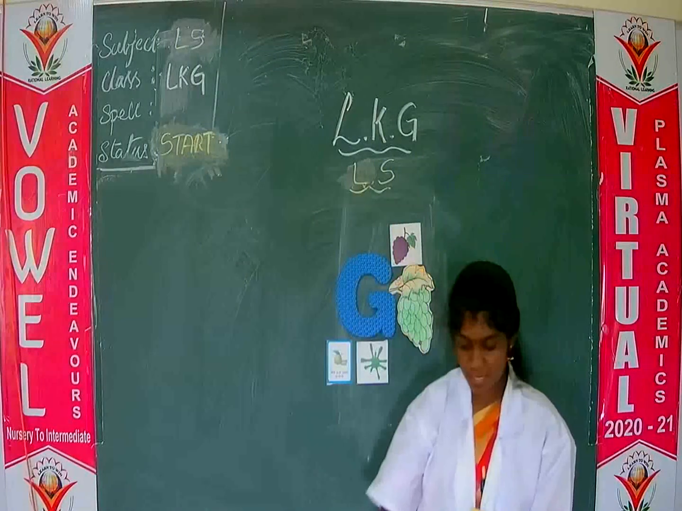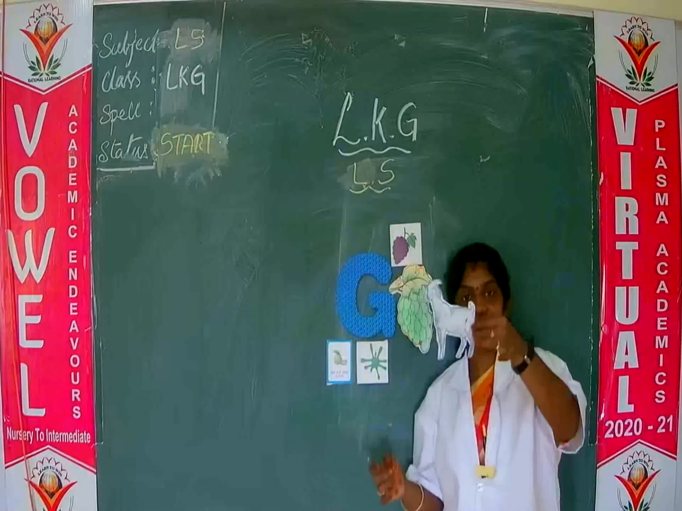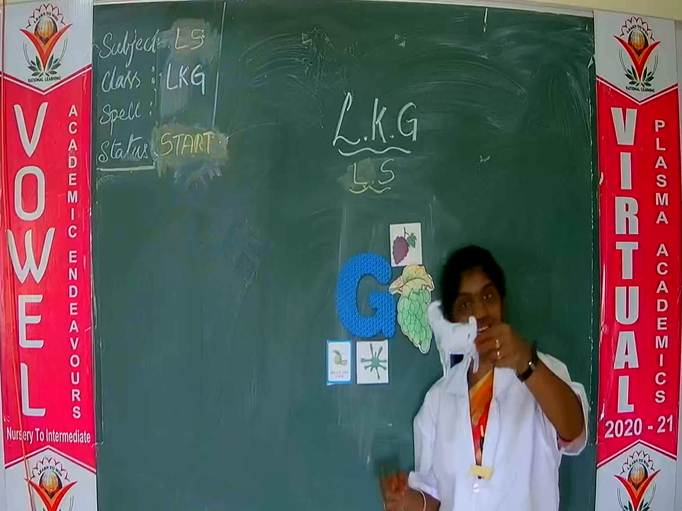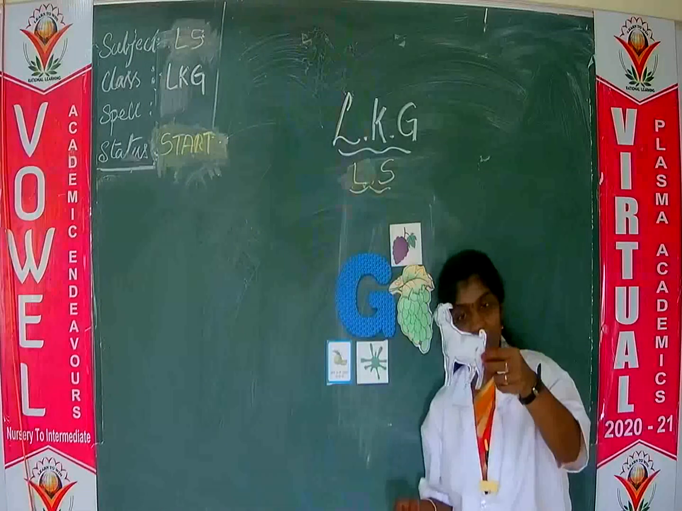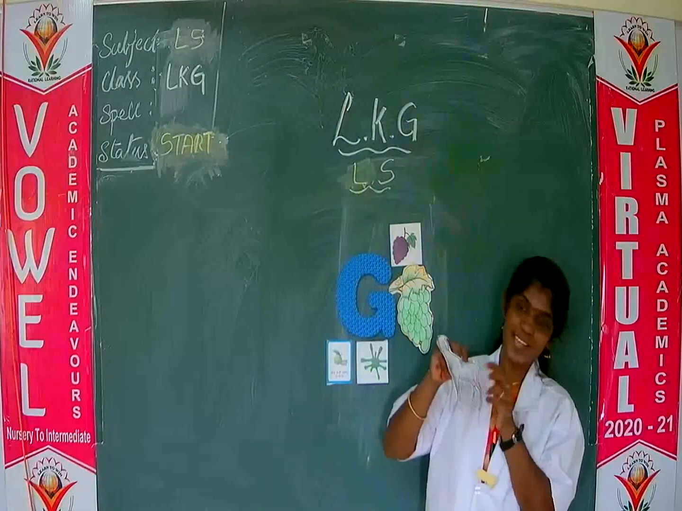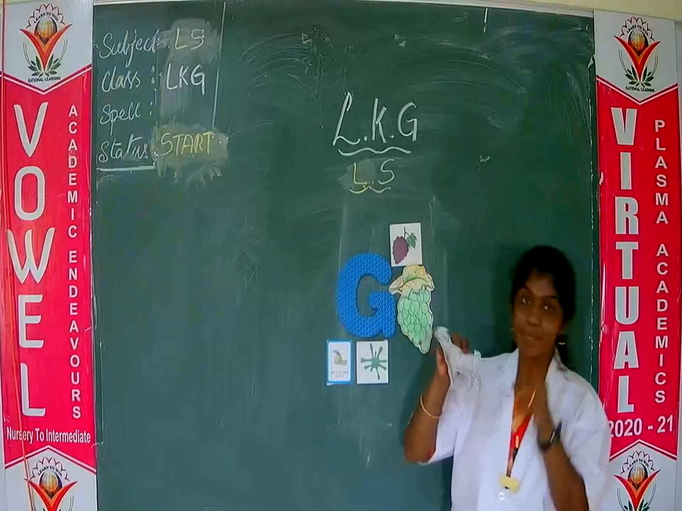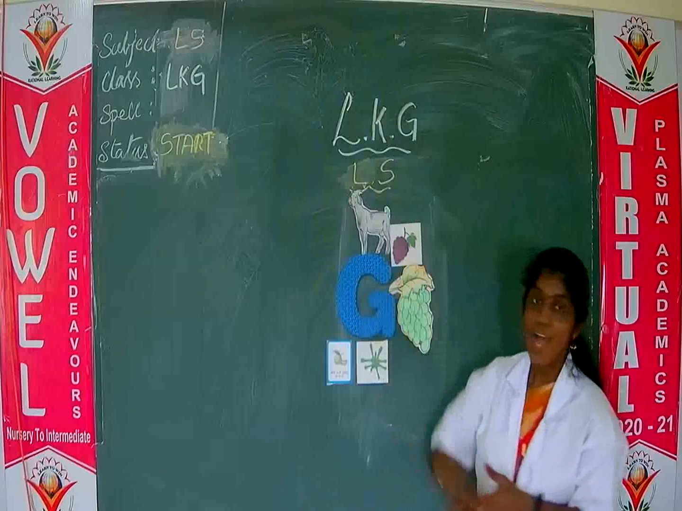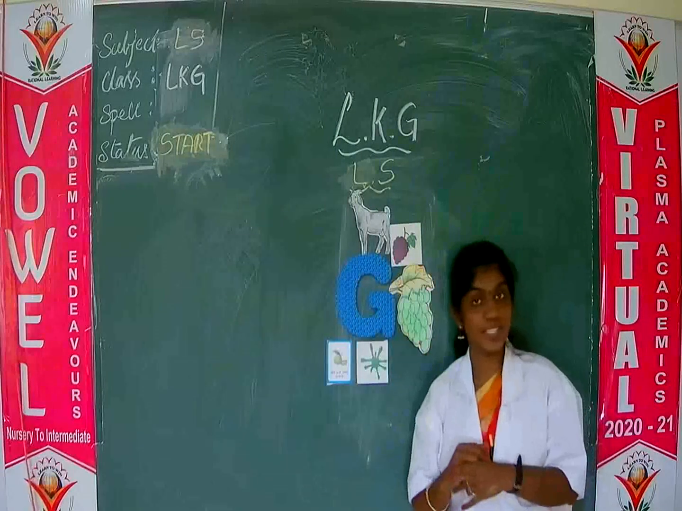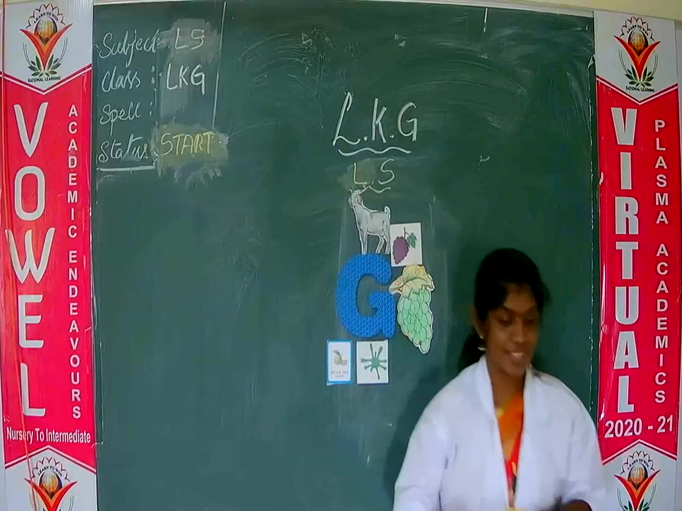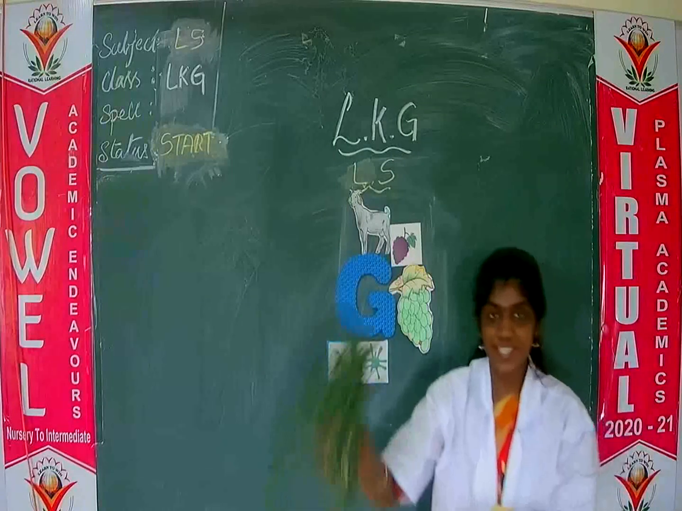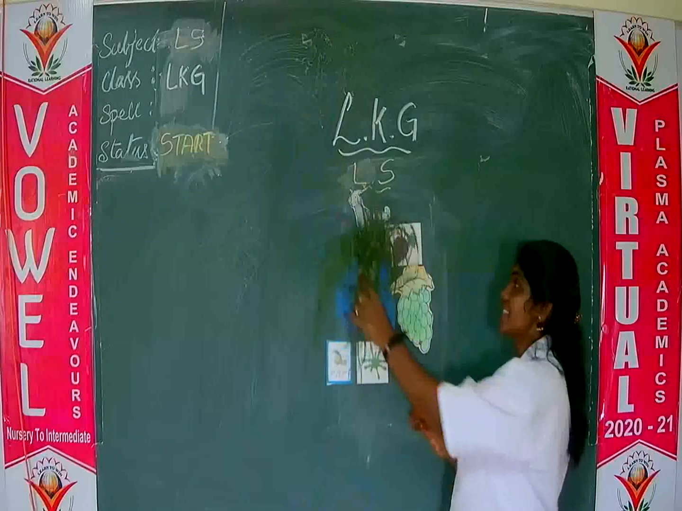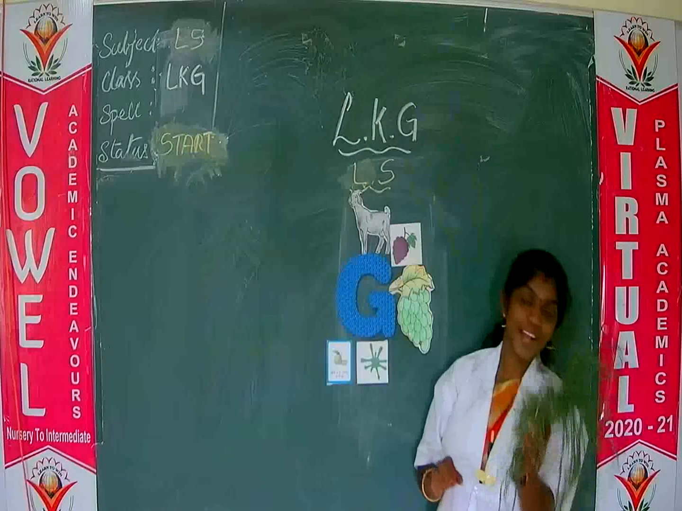And now one animal is coming. Yes, what is this animal? Goat. G, g, goat. Goat also gives us milk. And do you know what goat will eat? What is this? Grass. G, g, grass.